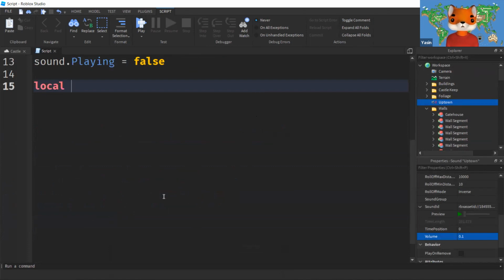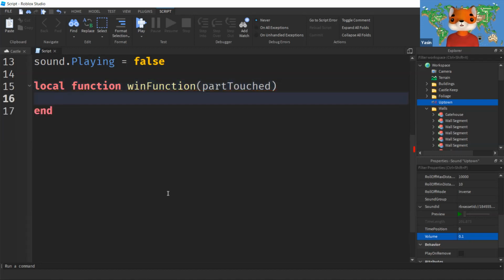Now, I'm going to write a very simple code here, but don't worry about it. It's like a code which will test. It's only going to trigger, it's only going to work once you reach the final step. So I'll say local function, and it's going to be when function, and it's going to look for a part touched. That means who is going to be the person standing on that thing. We need to make sure we're going to look for the character, and I will ask you a question over here in just a moment.